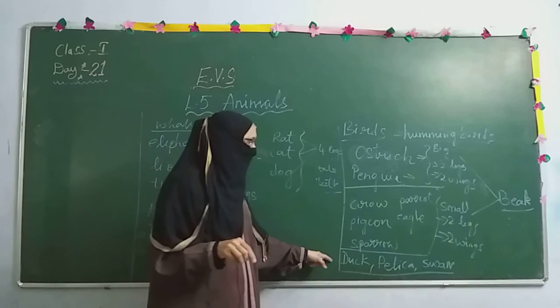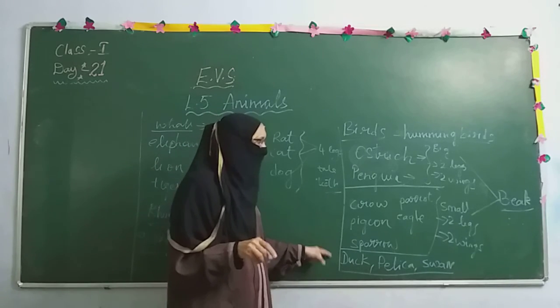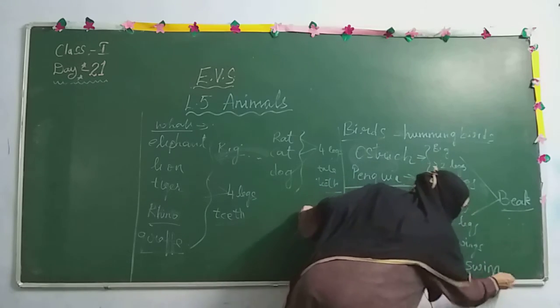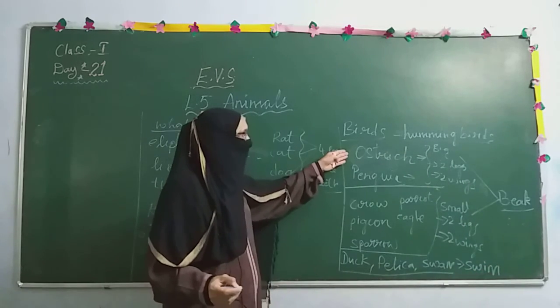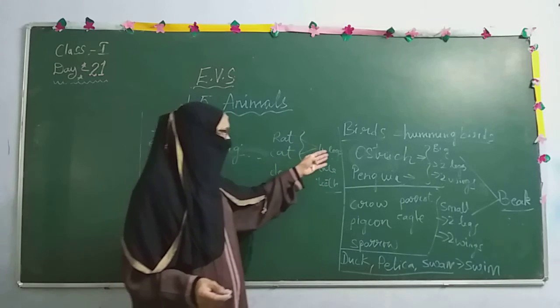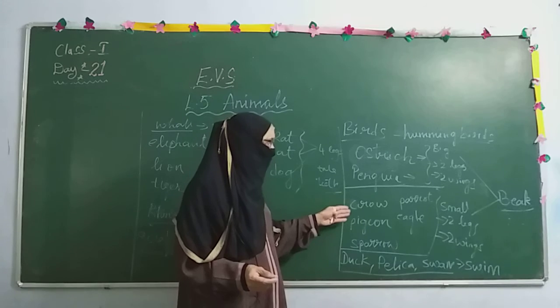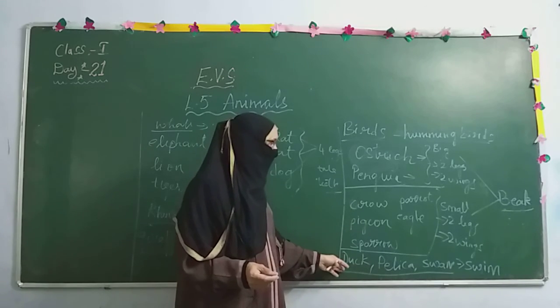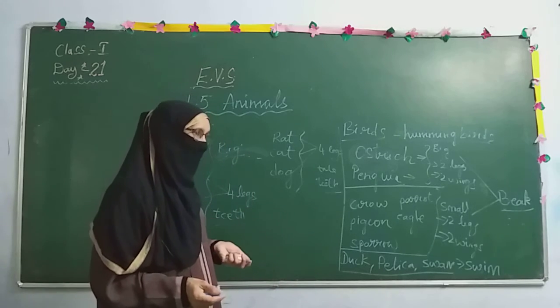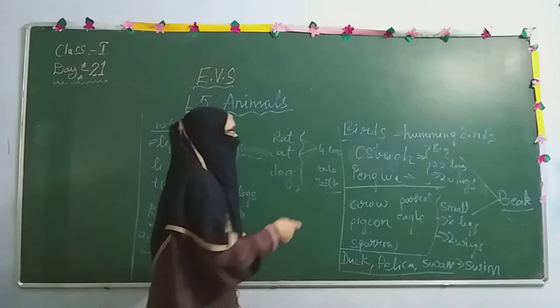But even these birds cannot fly. They can swim. Some birds are very heavy and big, so the weight is so heavy that they cannot fly. Some birds are very light in weight, so they are able to fly. Some birds like duck, pelican and swan swim in water. So these are the different kinds of birds.